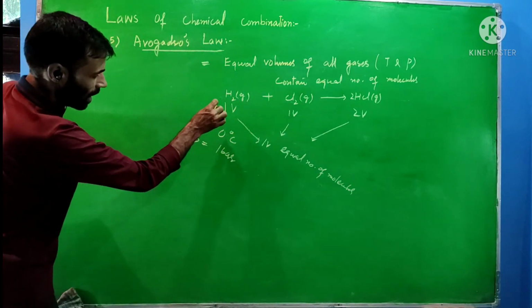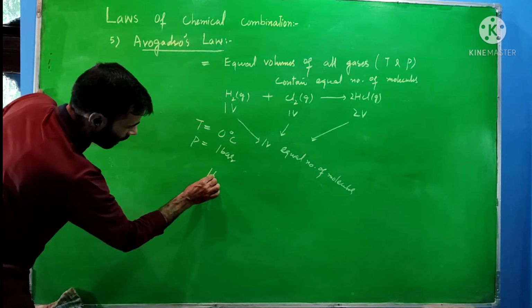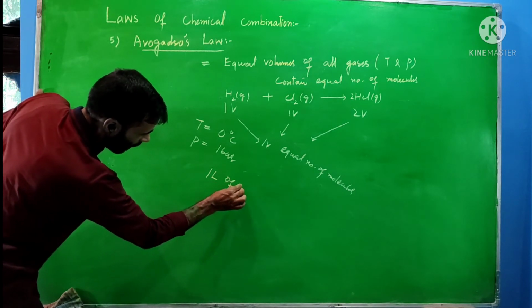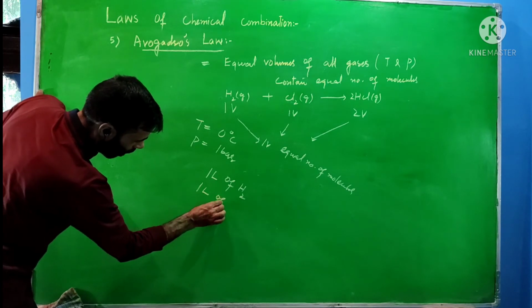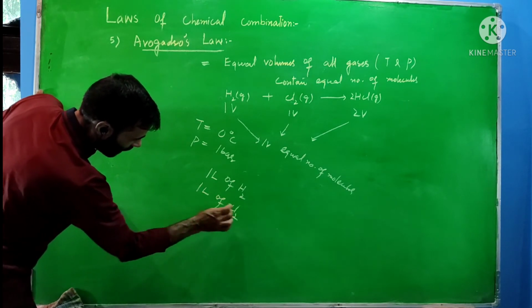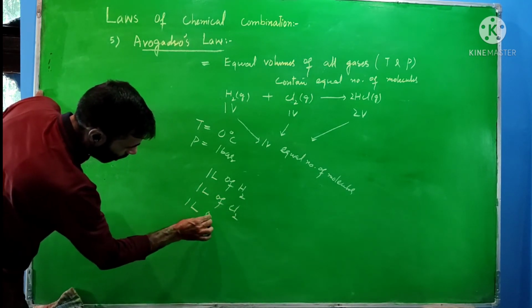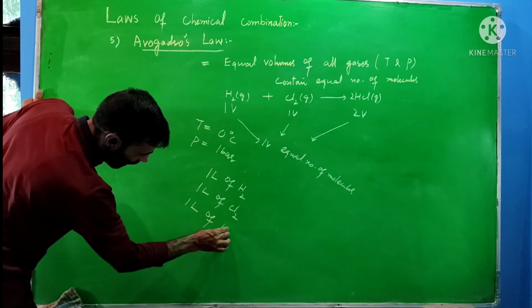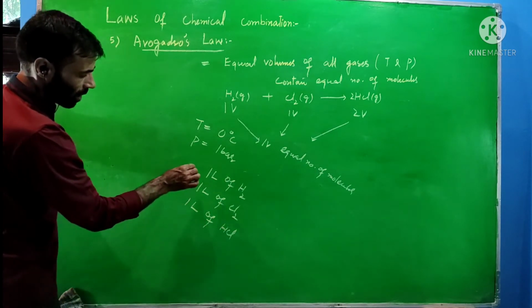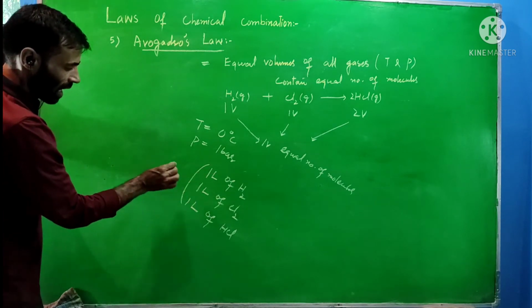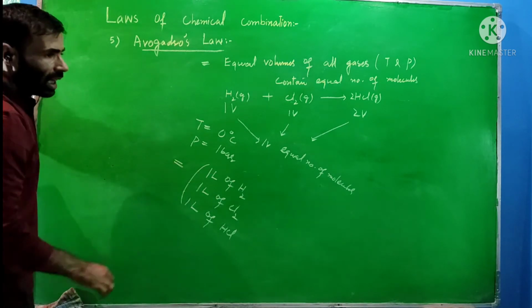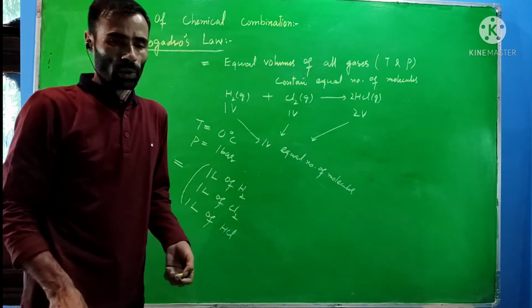Or you may say, if we take 1 liter of hydrogen, 1 liter of chlorine gas, and 1 liter of hydrogen chloride gas, under similar conditions of pressure and temperature, within 1 liter of each gas there will be an equal number of molecules.